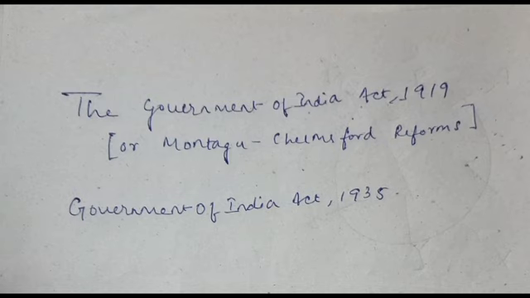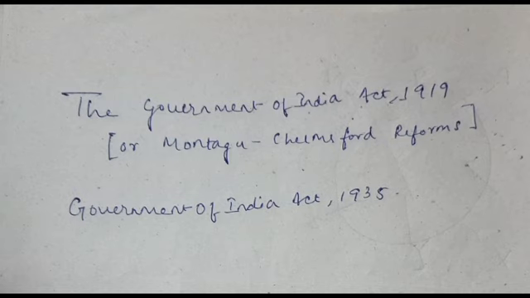Now we are going to discuss some key provisions which are extremely important. There are a few sides to this. Firstly, it was with regard to the provincial government, and secondly with the central government. Under provincial government, we will study the executive side and the provincial legislature. Under the central government, we are going to study the central legislature and the central executive. So let us start with the central government.